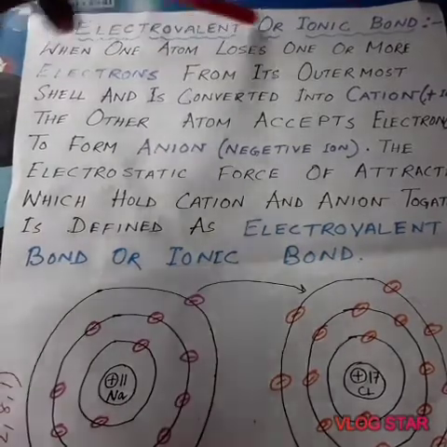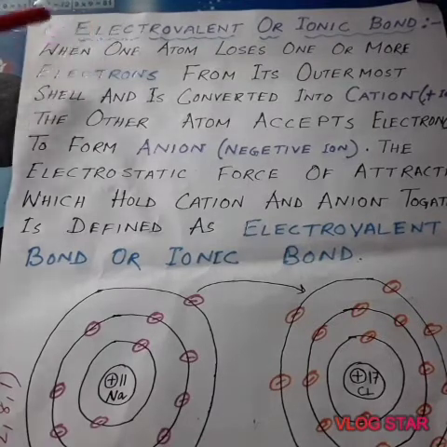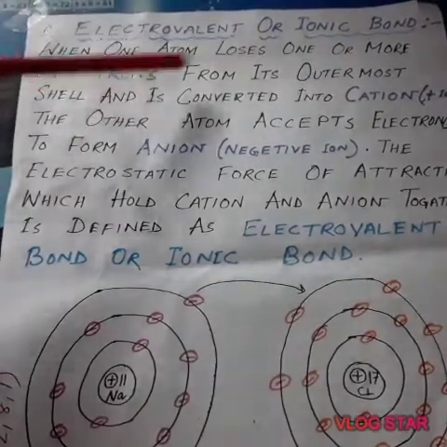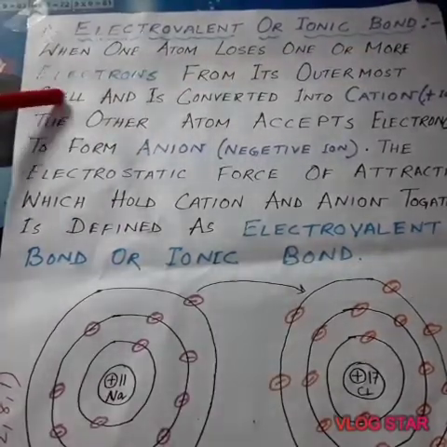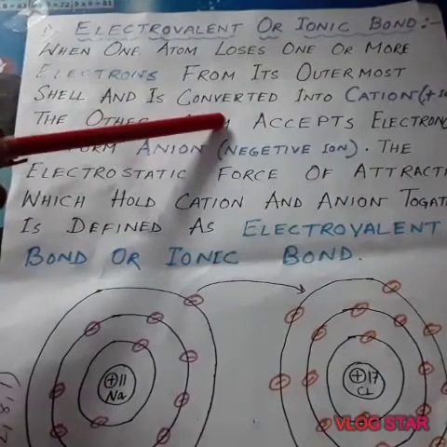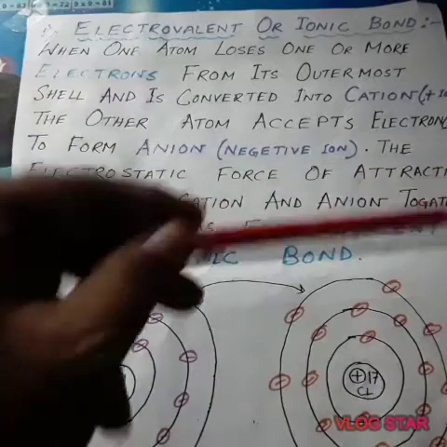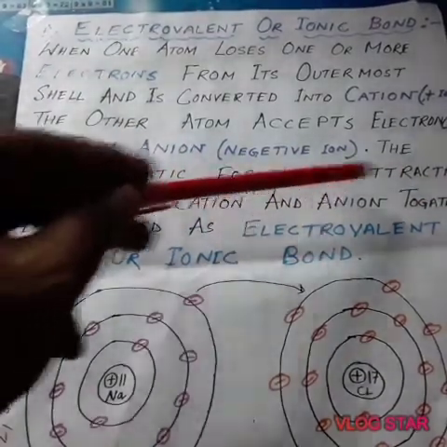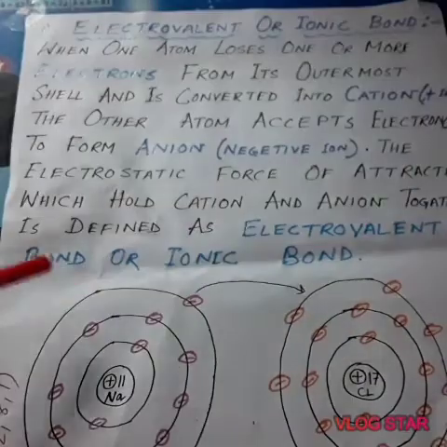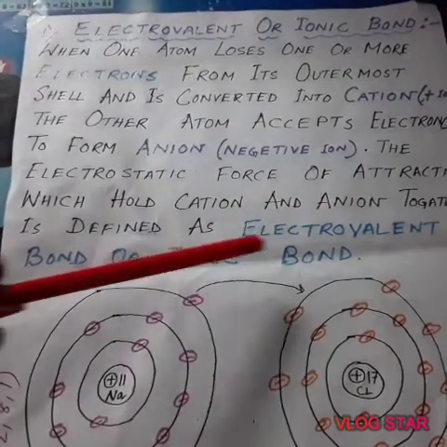Electrovalent or ionic bond. What is an electrovalent or ionic bond? When one atom loses one or more electrons from its outer shell and is converted into a cation, the other atom accepts the electron to form an anion, that means a negative ion. The electrostatic force of attraction which holds cation and anion together is defined as electrovalent bond or ionic bond.